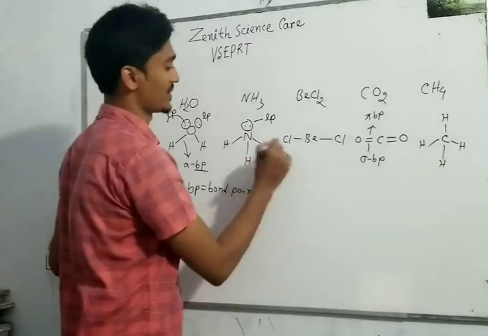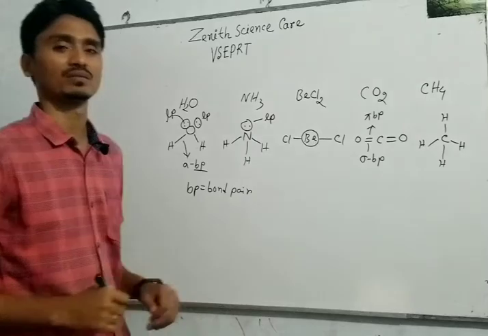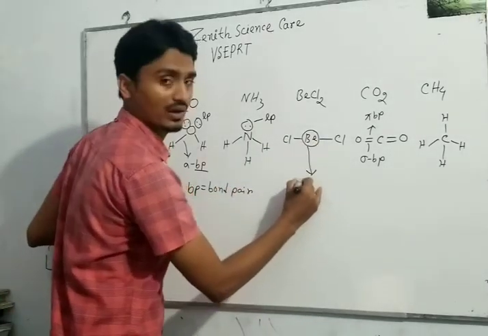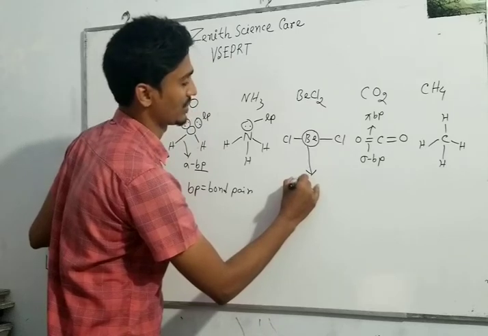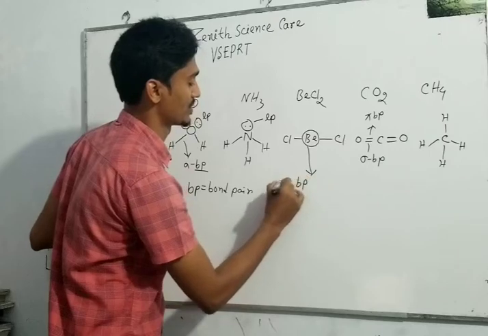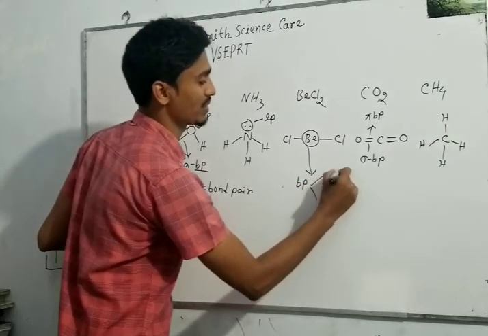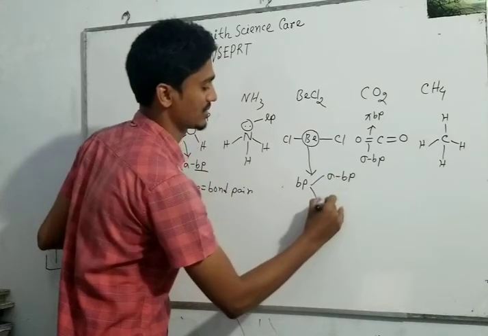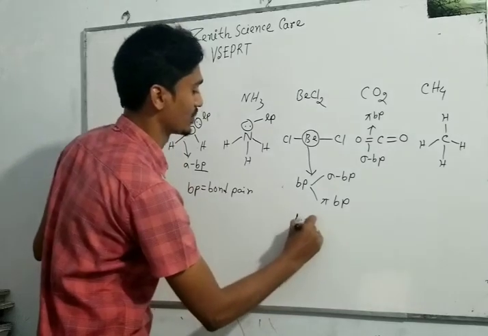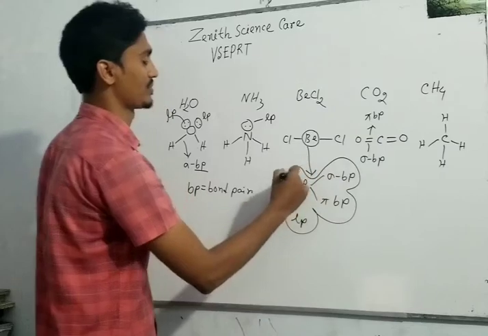You know, the central atom is surrounded by electrons, and these electrons are of 3 types. Number 1 is bond pair electrons. That means bond pair electrons are of 2 types: sigma bond pair and pi bond pair. And the other is lone pair electrons.